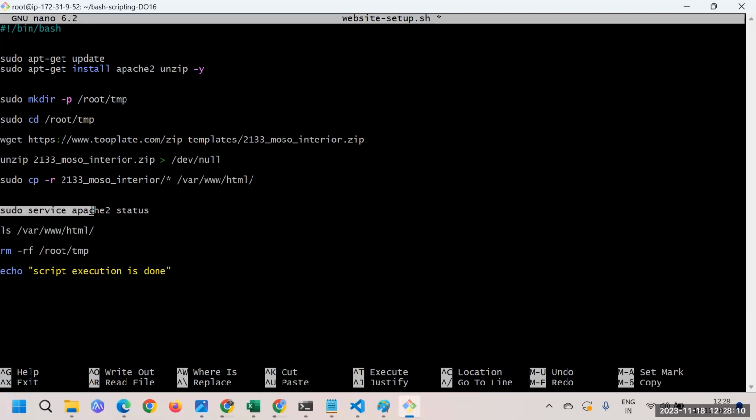Then sudo service apache2 status. We are interested to see whether our service is running well, just to confirm that. Like, after installation I should have done it. That's fine, you can do it at any place.